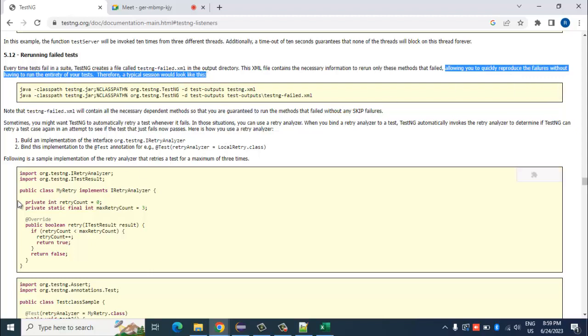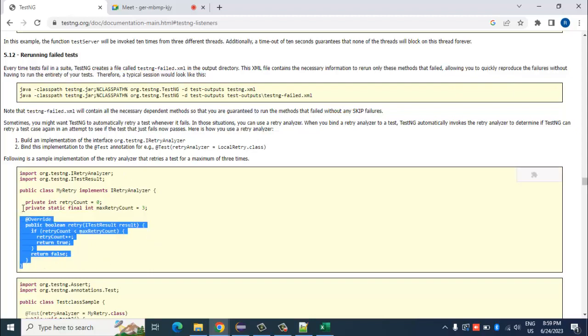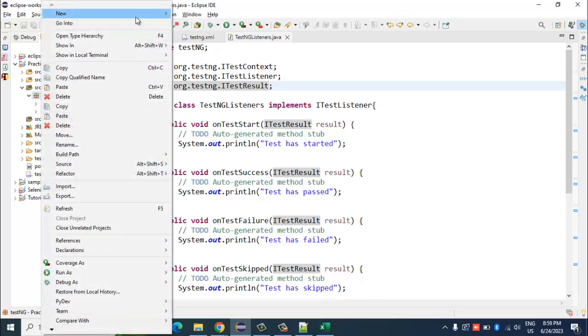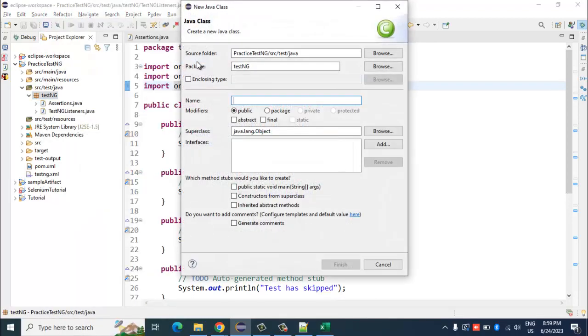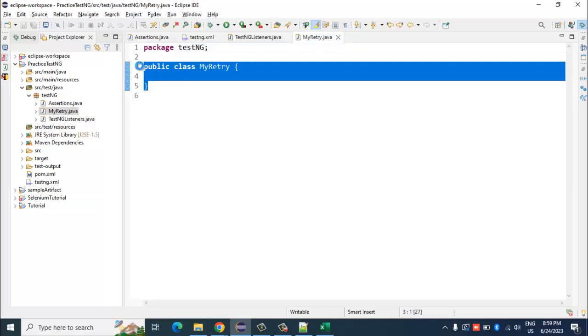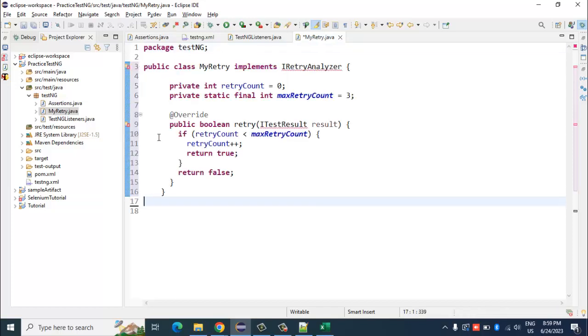Now I'll tell you how this works. I'll copy paste this code and then explain what it means. I will create a Java class and name it MyRetry. I will simply copy paste this code.